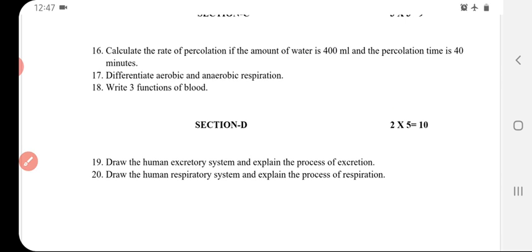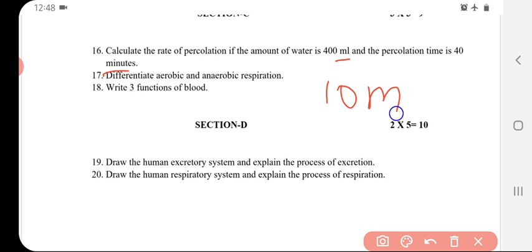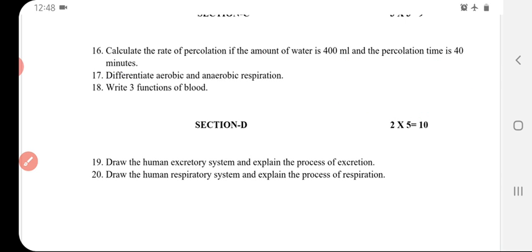The unit of water is ml, whereas in time it is minute. So it is 10 ml per minute. The rate of percolation is 10 ml per minute.